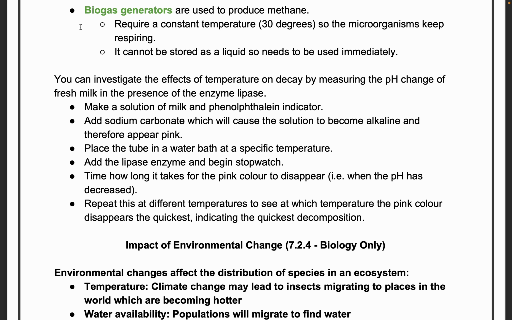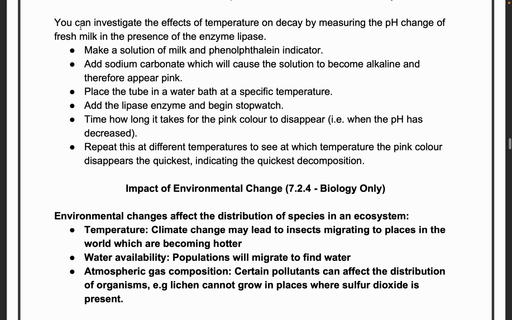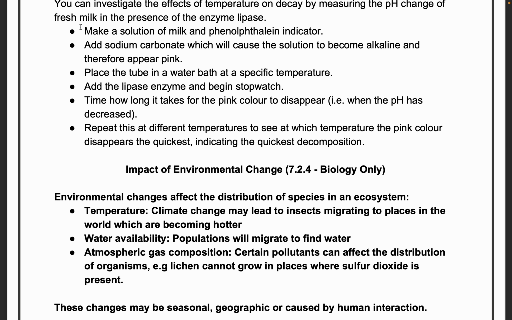You can investigate the effects of temperature on decay by measuring the pH change of fresh milk in the presence of the enzyme lipase. So it's a small example they are explaining. Make a solution of milk and a phenolphthalein indicator. Okay, very important spelling to learn. Add sodium carbonate, which will cause the solution to become alkaline. Therefore, the phenolphthalein will become pink. Alkaline will show pink color.